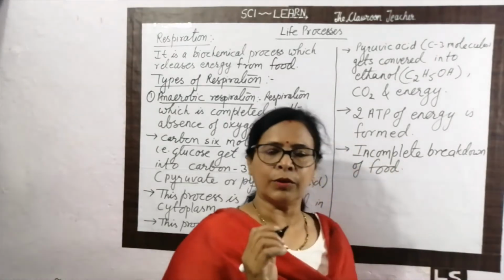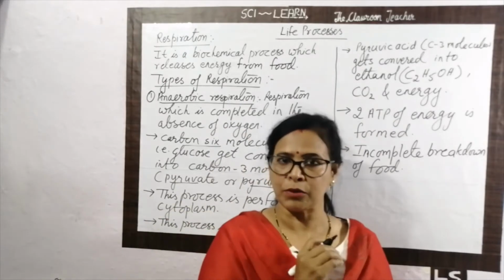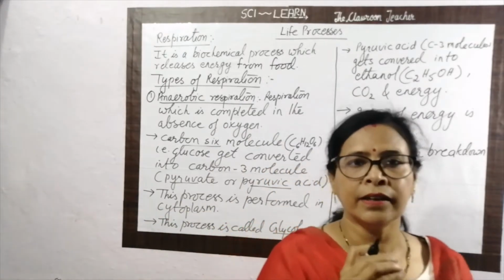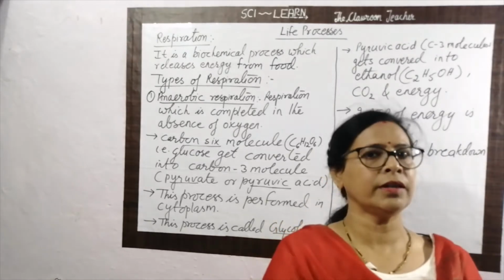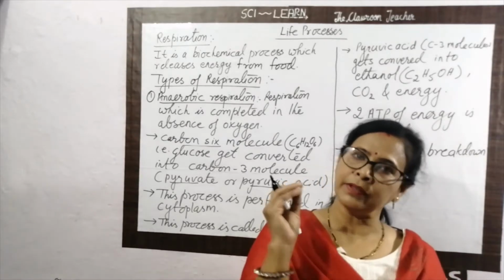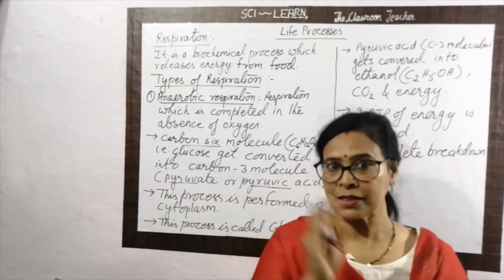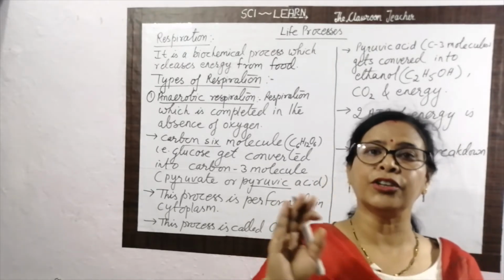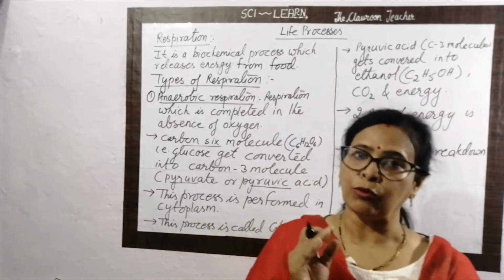Okay, it is clear what anaerobic respiration is. A respiration which is completed in the absence of oxygen, first thing. Second, it is completed in the cytoplasm. Third, this process which is completed in the cytoplasm is called glycolysis. Afterwards, the carbon 6 molecule, that is glucose, gets converted into a carbon 3 molecule that is called pyruvic acid or pyruvate. And what happened next?